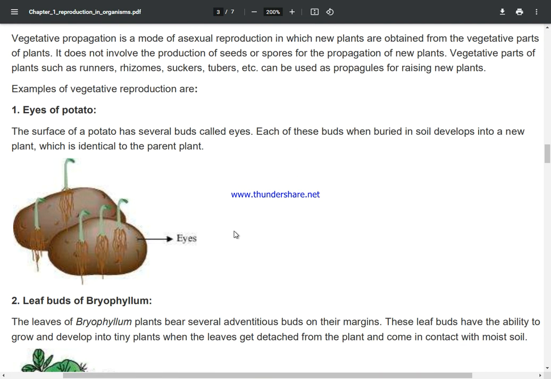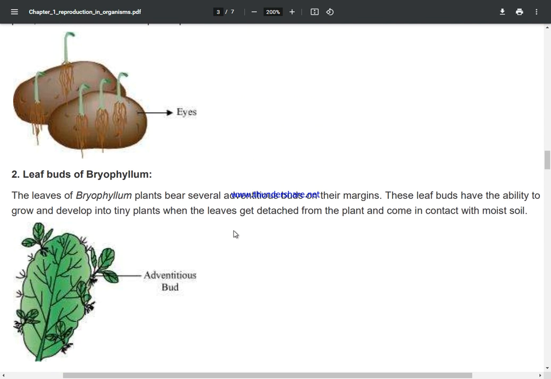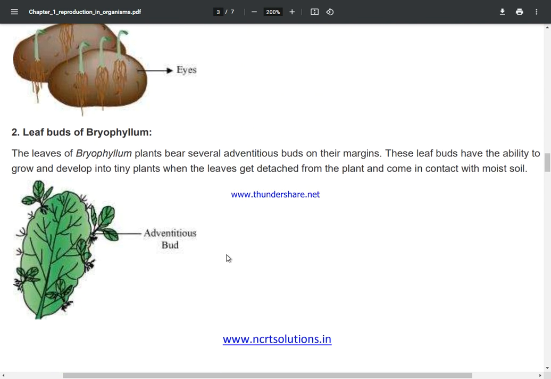Examples of vegetative reproduction are eyes of potato. The surface of a potato has several bud-like eyes. Each of these buds, when buried in soil, develops into a new plant which is identical to the parent plant. Leaf buds of Bryophyllum: the leaves of Bryophyllum plants bear several adventitious buds on their margins. These leaf buds have the ability to grow and develop into tiny plants when the leaves get detached from the plants and come in contact with moist soil.